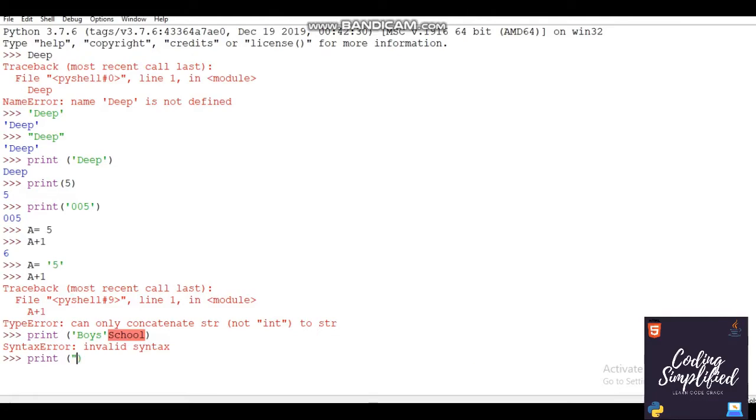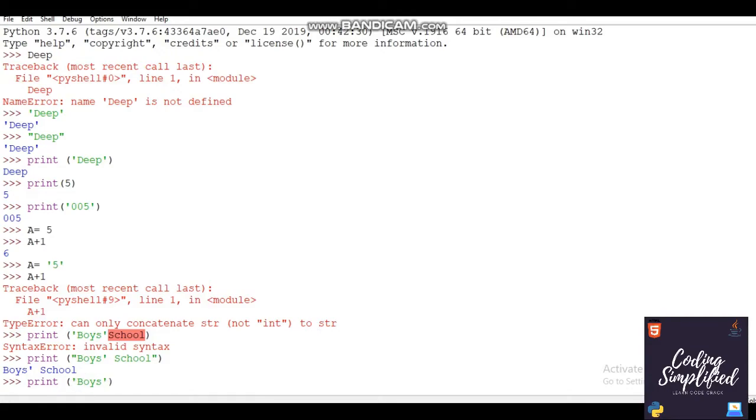So, to remove this problem, what can we do? There are a lot of solutions. Let's come with the easiest one. We use double quotes and then write boys school. See, now this is working. But if you want to do something else, like put school in double inverted commas, how are you going to do that?